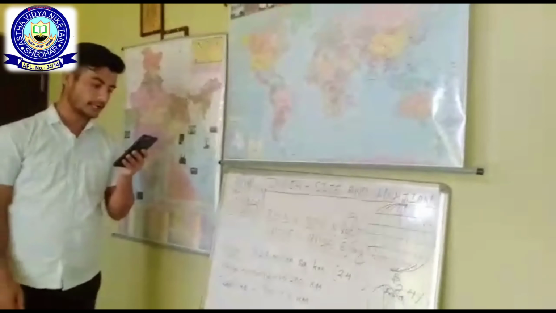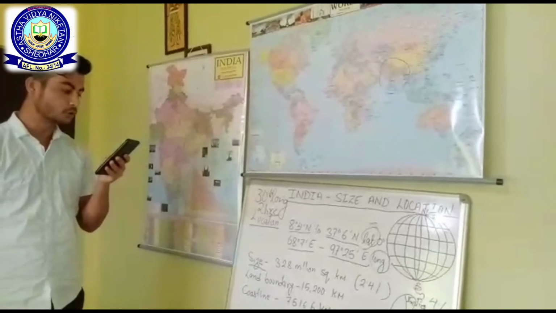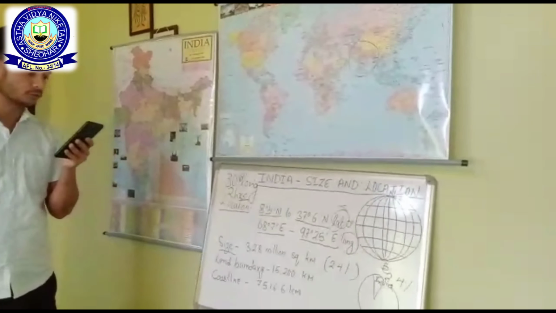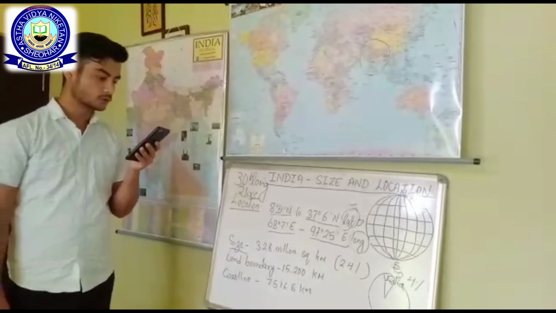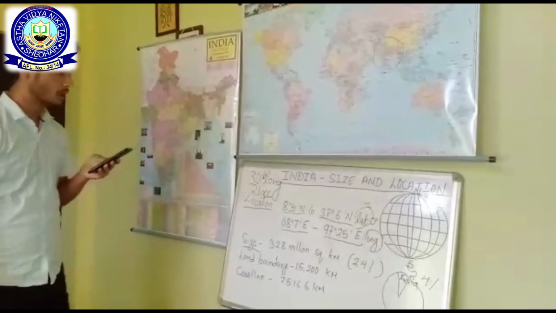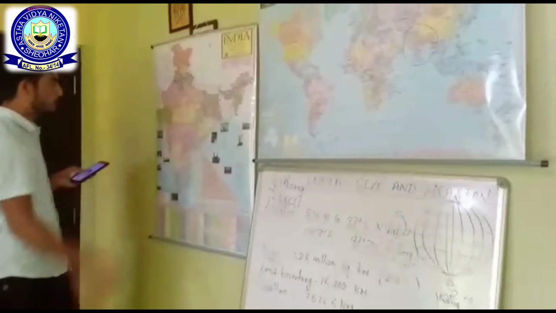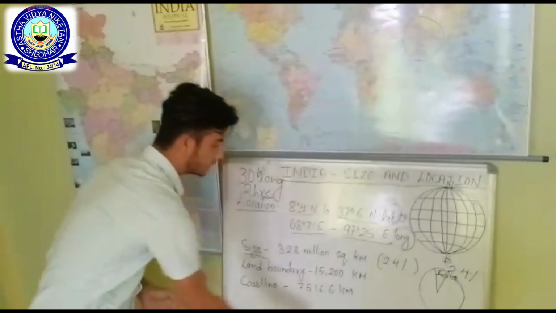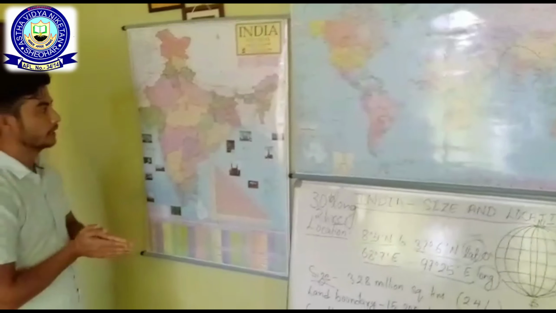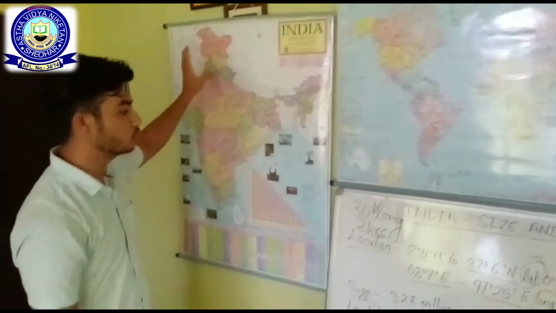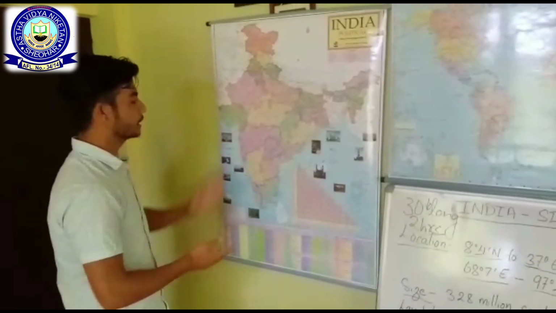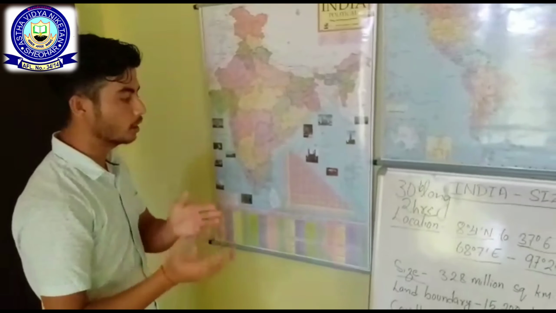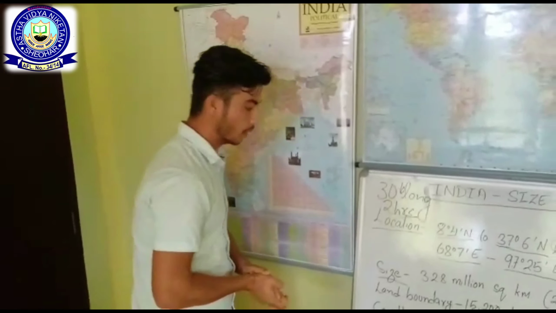Size. The landmass of India has an area of 3.28 million square kilometers. India's total area accounts for 2.4% of the total geographical area of the world. You have to understand that India is the 7th largest country of the world. It has an area of 3.28 million square kilometers, which accounts for 2.4% of the total area of the world.